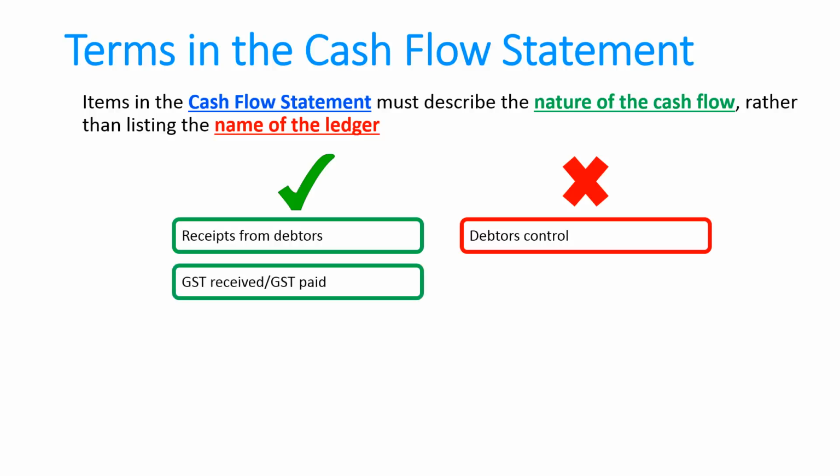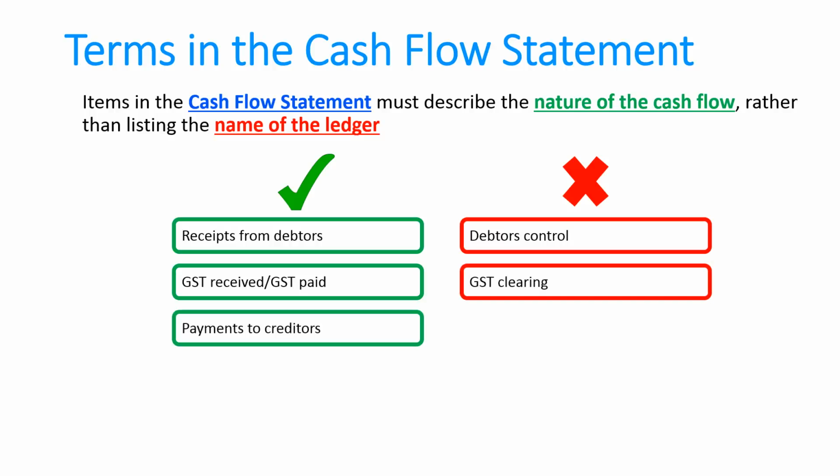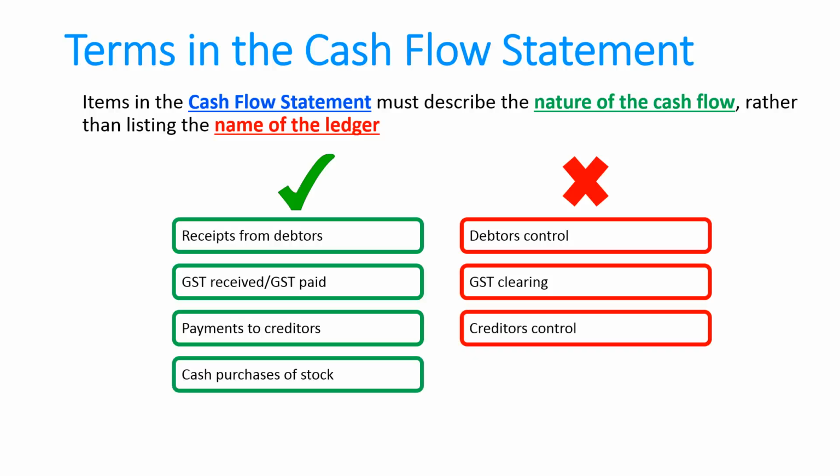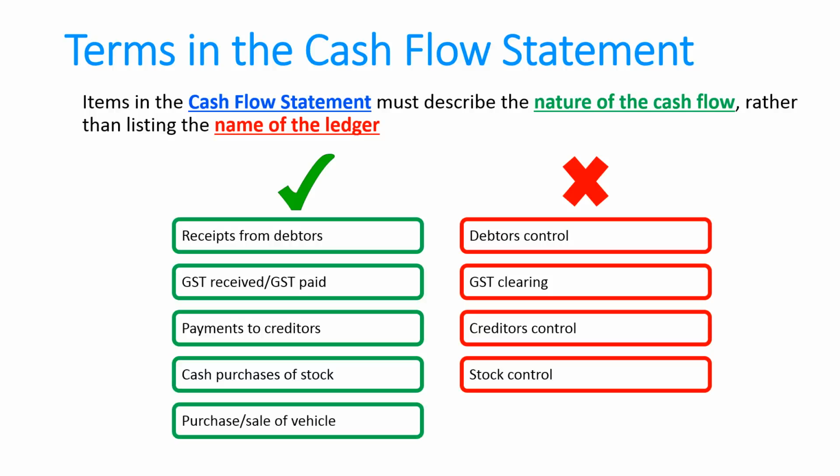If someone points at it and says, what's that for? You say, that's the GST received or the GST paid. You don't write GST clearing. You say payments to creditors. You don't say creditors control. You write cash purchases of stock. You don't write stock control. You write purchase or sale of vehicle. You don't write vehicle, and so on. So make sure with the cash flow statement, it's a descriptive report and it's not a balance sheet. It doesn't just list the names of ledgers.